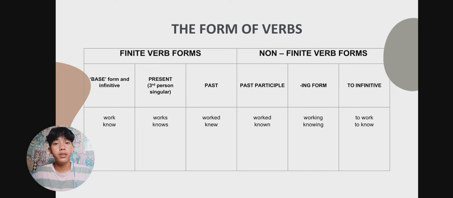We will discuss the finite verb forms first. For example, the base work can be works in the present or third person singular, and the past tense will be worked.